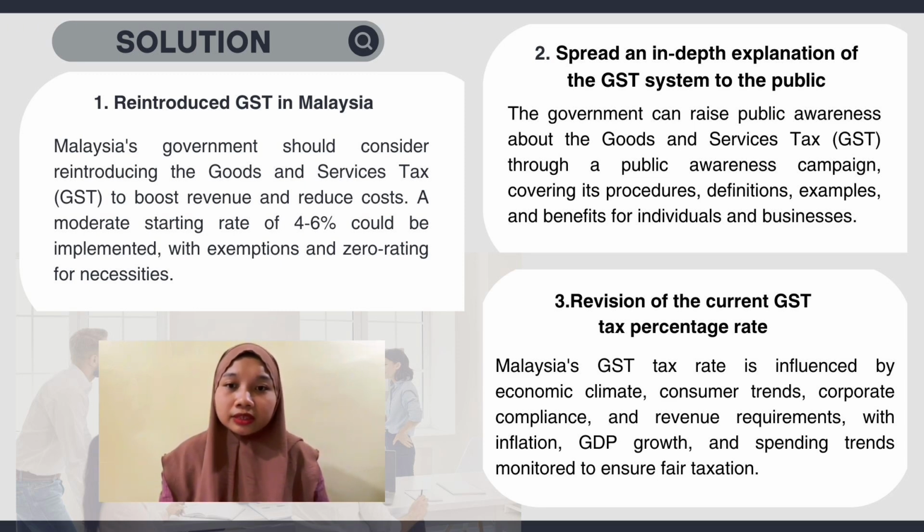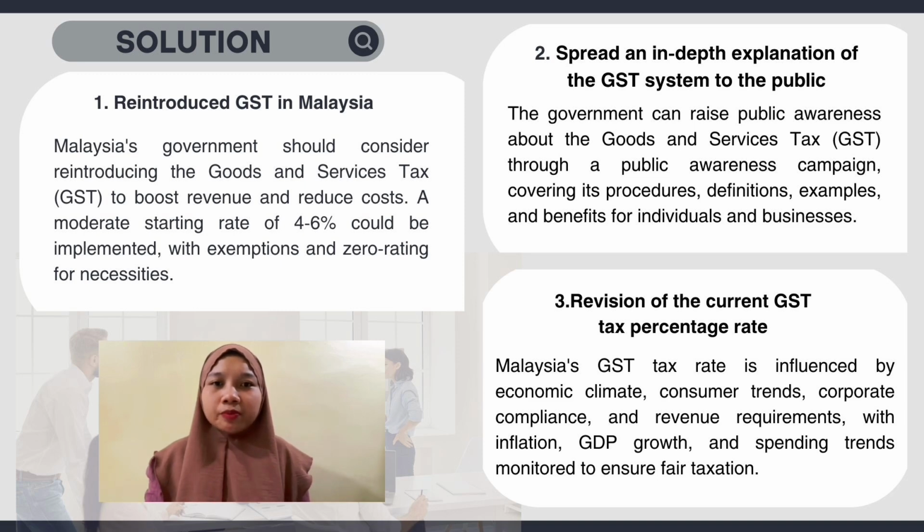Regular reviews and stakeholders' input are crucial for improving the GST system and ensuring its objectives are met. Regular evaluations and stakeholder feedback are also essential for identifying improvement opportunities and ensuring the GST system achieves its goals.